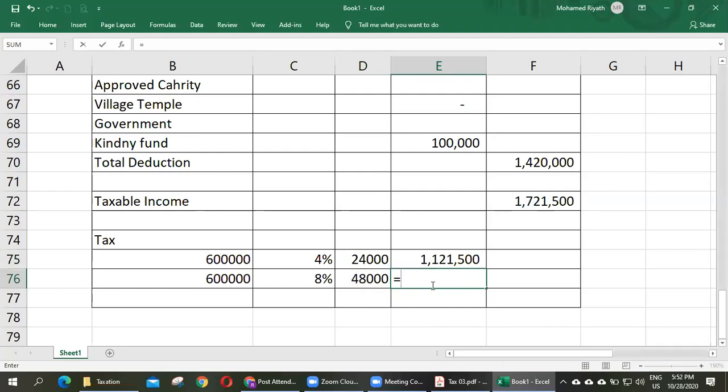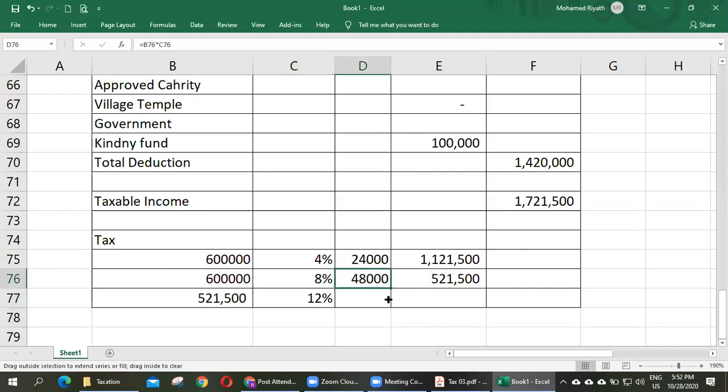Then the balance amount, this amount minus 600,000. So balance how much? Balance this amount, at what rate? What's the rate? 12%.